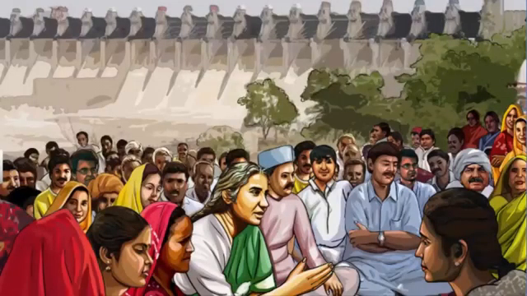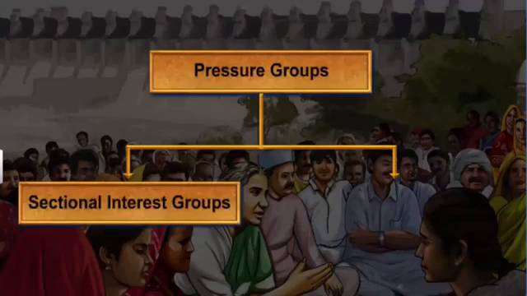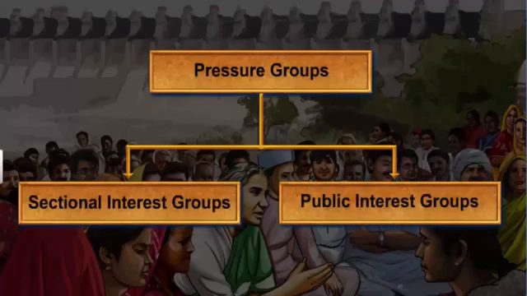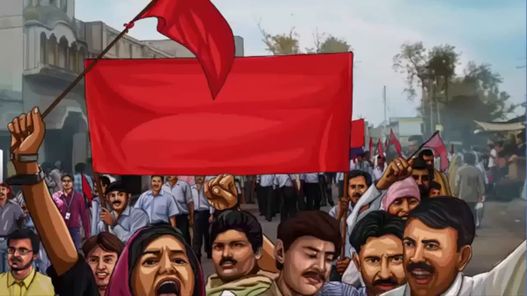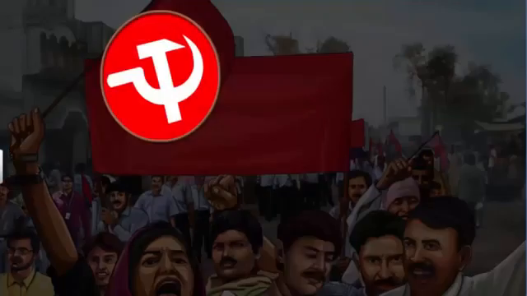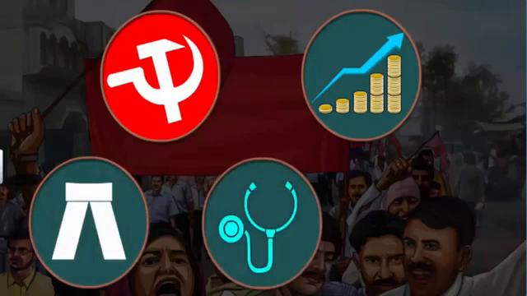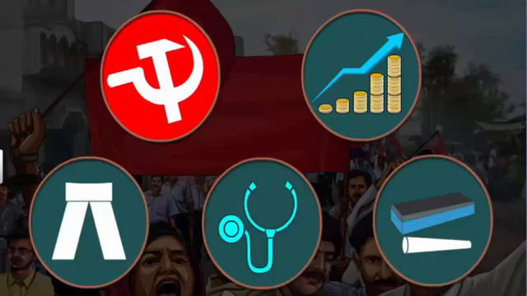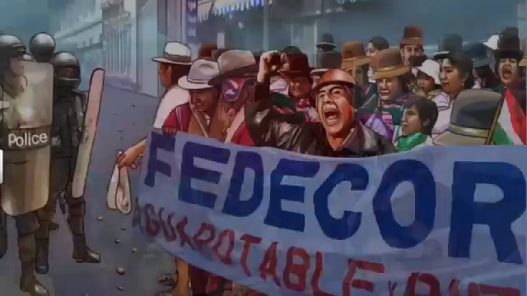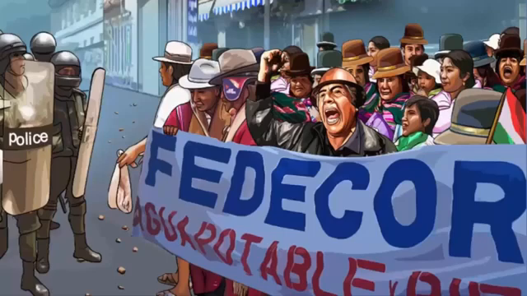There are two types of pressure groups: sectional interest groups and public interest groups. The sectional interest groups promote the interests of a particular section or a group of society. Trade unions, business associations, and professionals like lawyers, doctors, and teachers are associated in this group. FEDERCOR, a Bolivian organization, is an example of such a group.